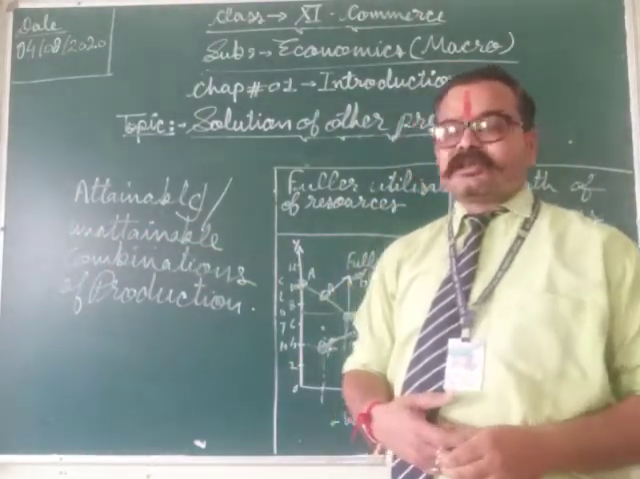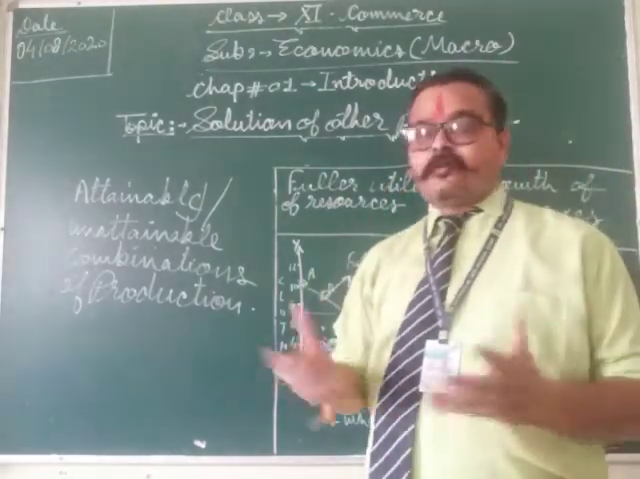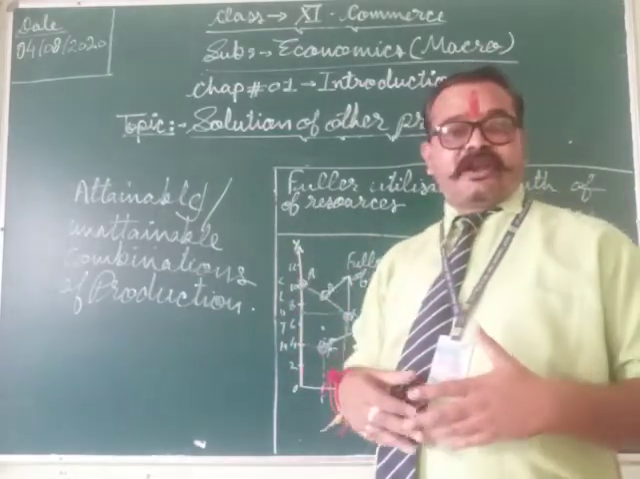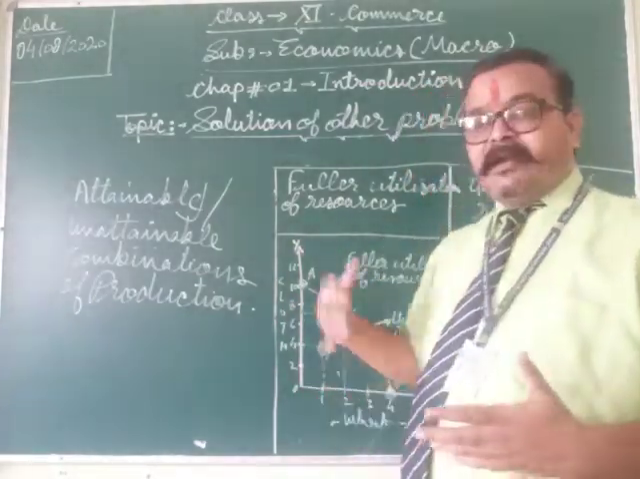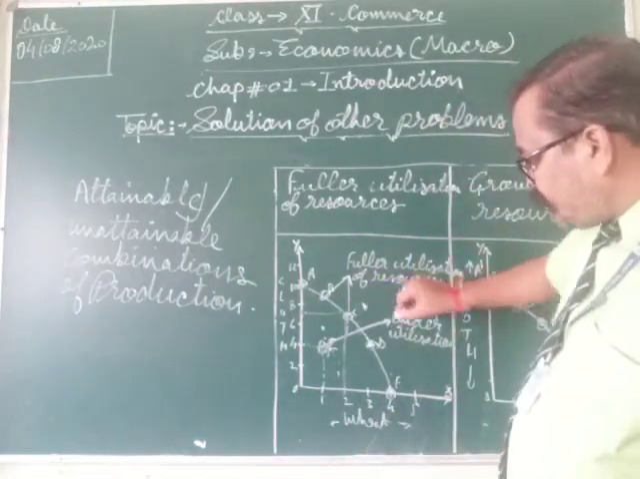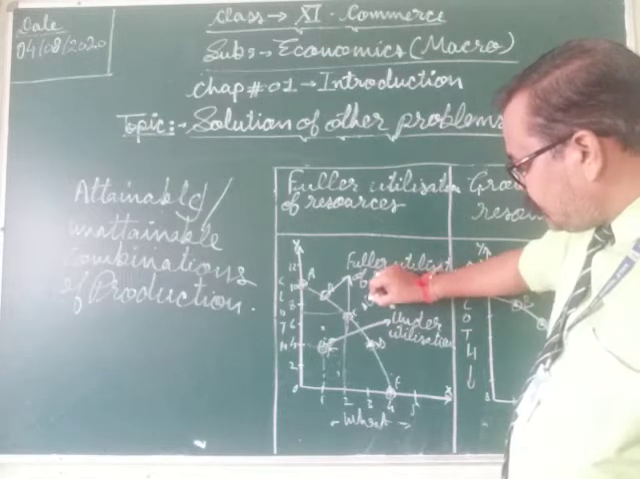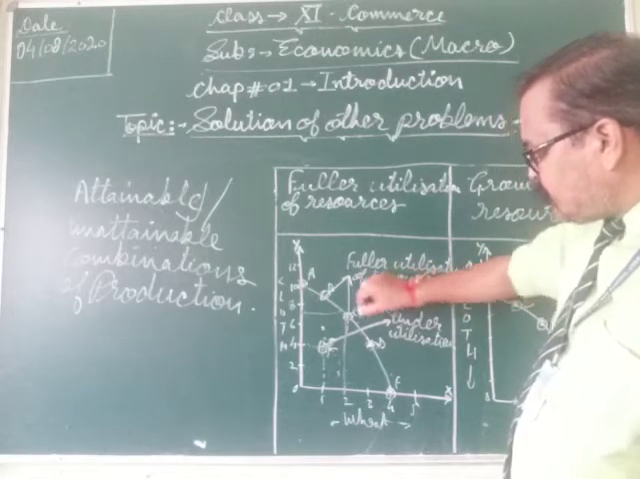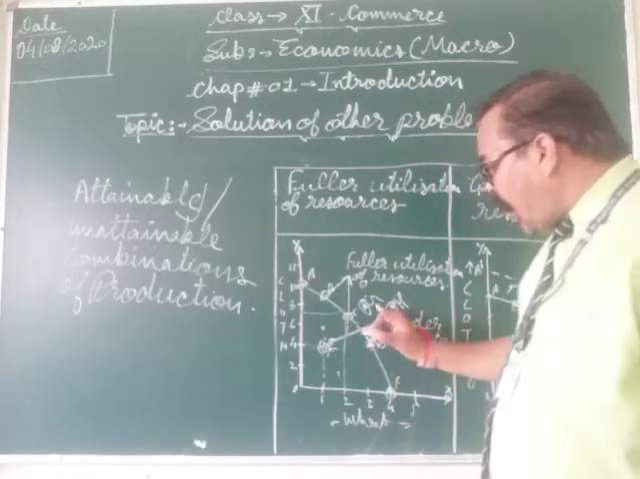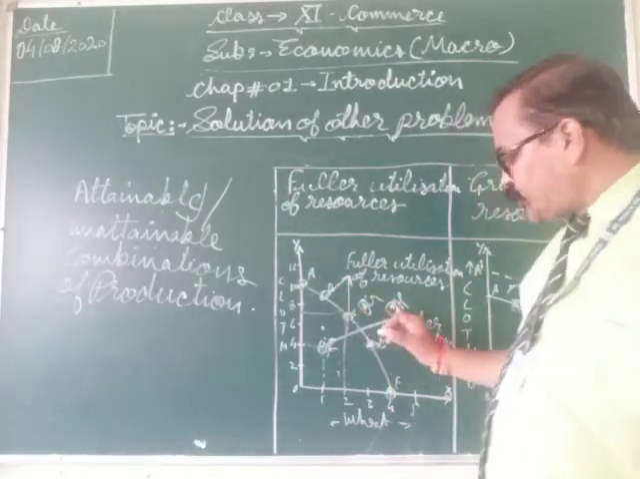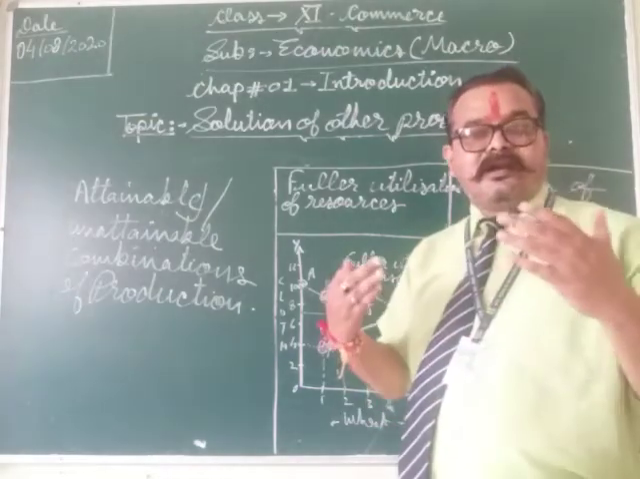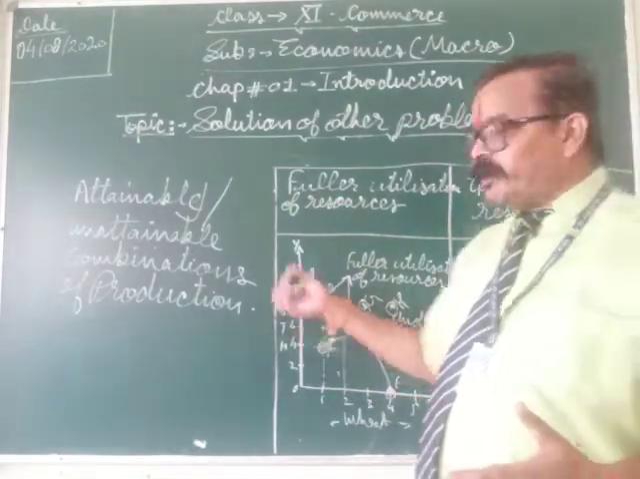Unattainable combinations of production, students, are those combinations of production which cannot be attained or achieved, which are not feasible with the help of available resources or technologies. So the points like G and H, which lie beyond the limit of the PPC, are unattainable combinations of production, because this production cannot be achieved with the available resources.